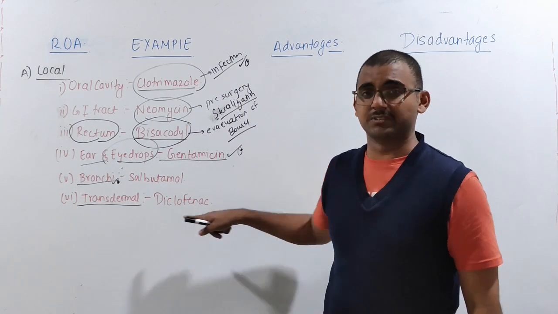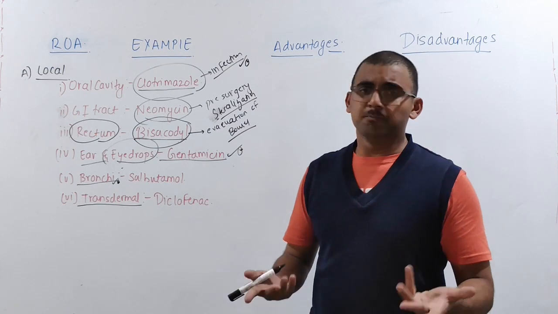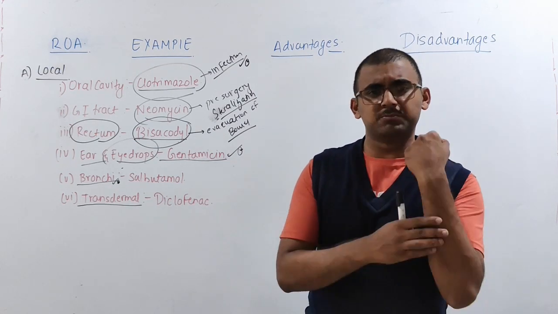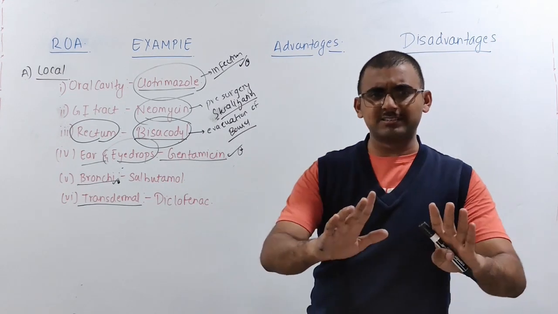Diclofenac. Diclofenac again comes under a painkiller. Diclofenac, which is there, is again going to come under your painkiller. That means it's going to reduce the inflammation of the muscle. That's going to help in reducing the inflammation of the muscle. I hope it is clear, okay?